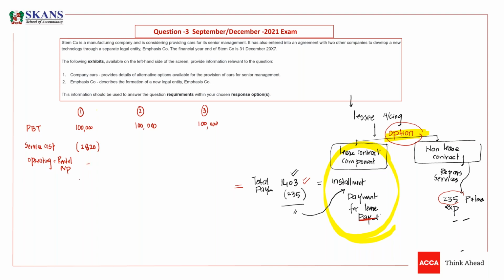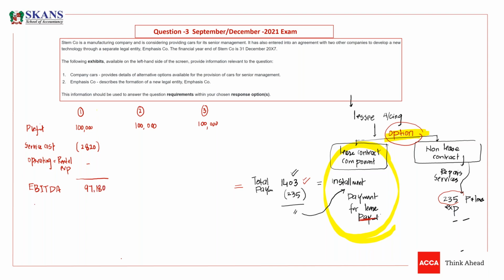So this will give you earnings before interest, tax, depreciation and amortization. So what would be the profit, guys? Yes, you are right. It would be 97,180. This is the EBITDA.